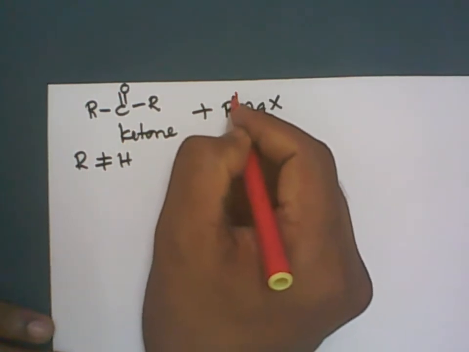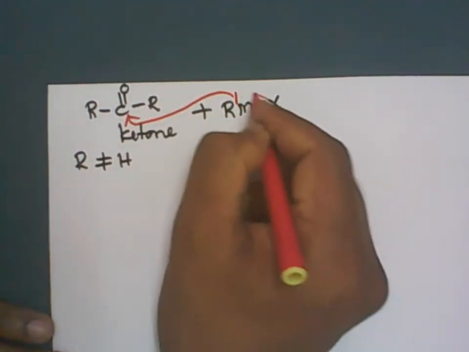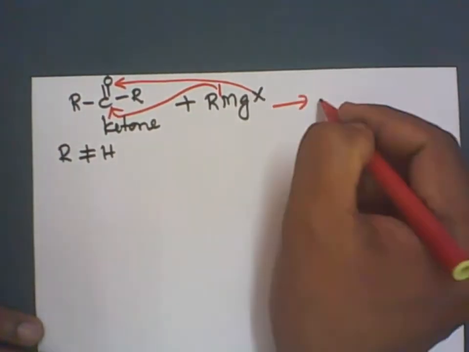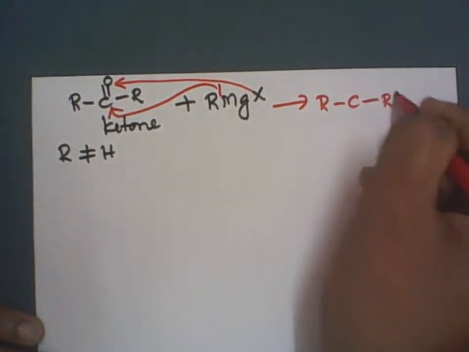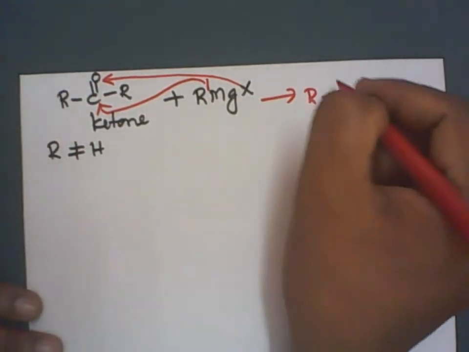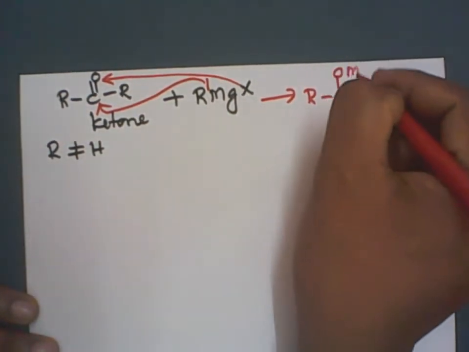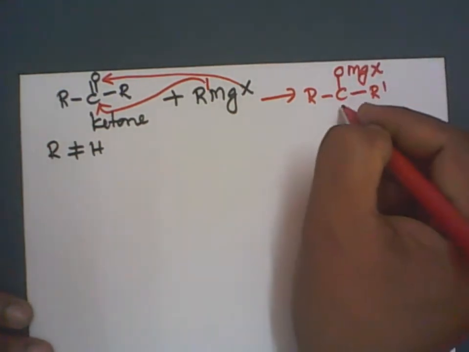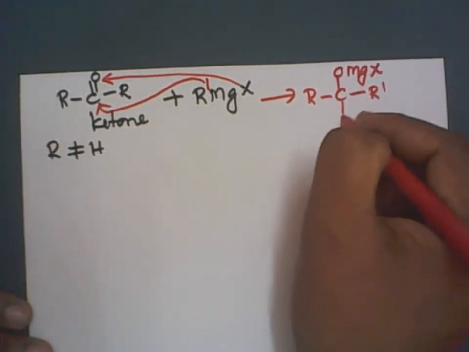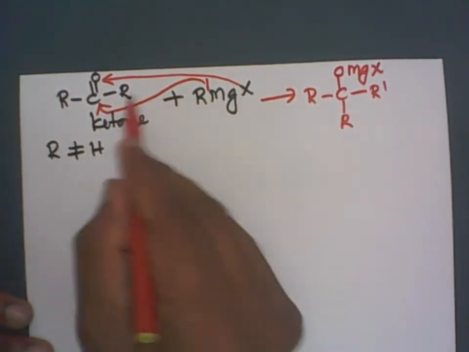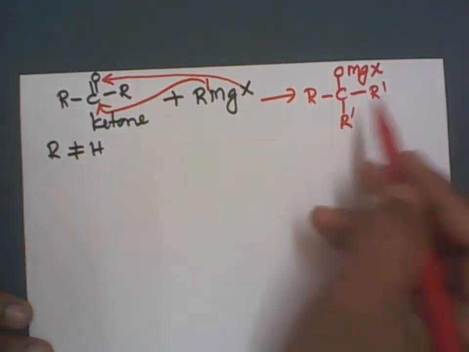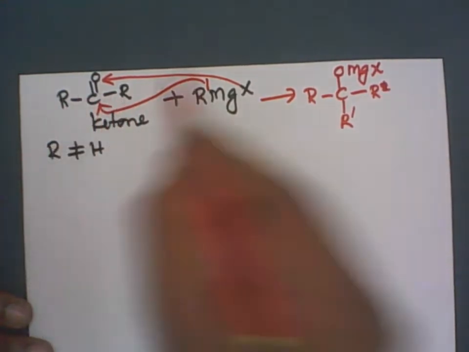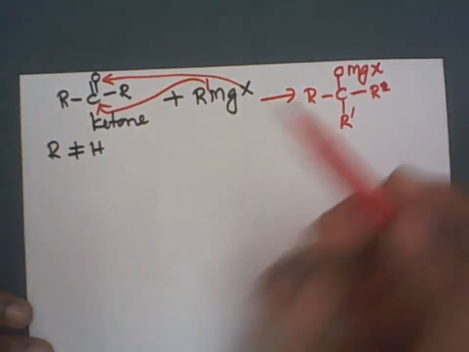The Grignard reagent alkyl goes to the carbon atom. Remaining part will go to the oxygen atom. Correct? To give R, C, R dash, then we have O, MgX. I have written here an interchange. So R dash here. Let me write the same orientation: R and R, R and R. This is R dash here.